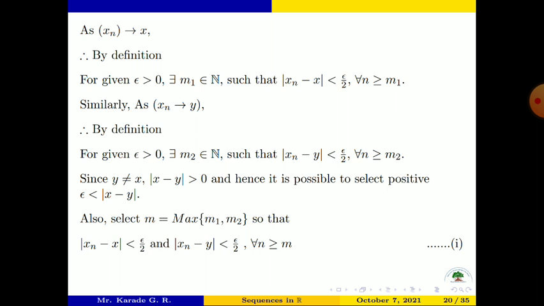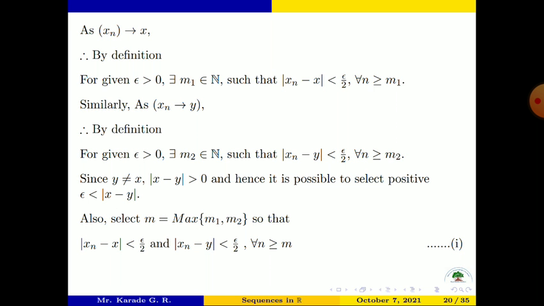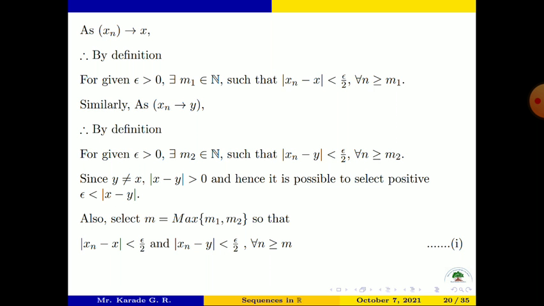So we select m like this, so that mod of xn minus x is strictly less than epsilon by 2, and mod of xn minus y is strictly less than epsilon by 2 for all n greater than or equal to m. We call this statement 1.